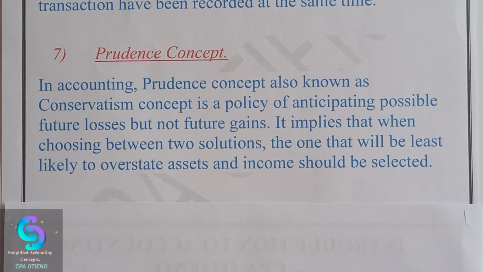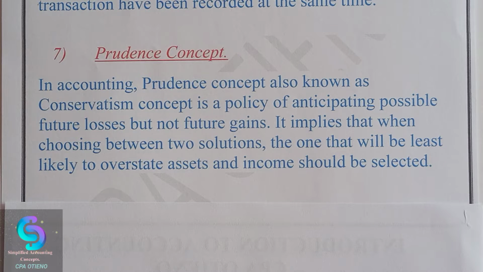In accounting, the Prudence Concept, also known as the Conservatism Concept, is a policy of anticipating possible future losses but not future gains. It implies that when choosing between two solutions, the one that will be least likely to overstate assets and income should be selected. Now, in short, you remember we had mentioned the accrual concept, which was saying that incomes are recognized when they are earned, unlike when they are received, while expenses are recognized when they are incurred and not when they are paid for.